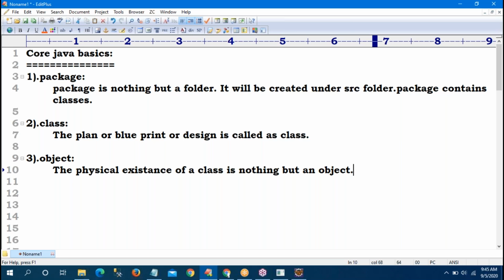For a class, we can create n number of objects. Because with one blueprint, I can develop 100 TVs, I can manufacture 200 TVs, 1000 TVs, my wish. For a class, we can create any number of objects.